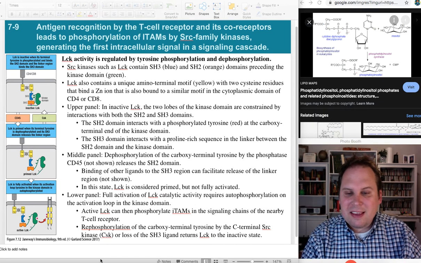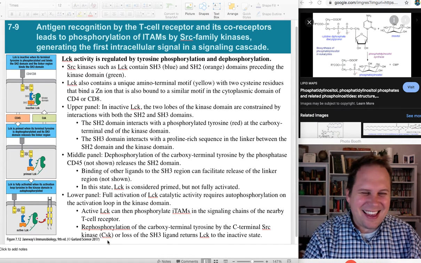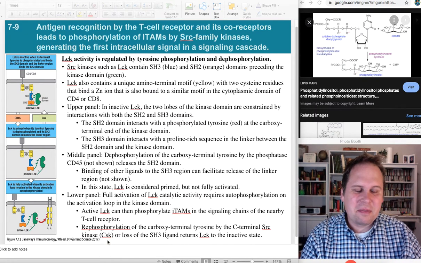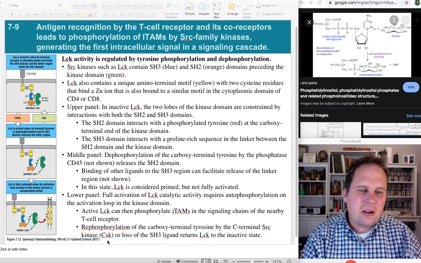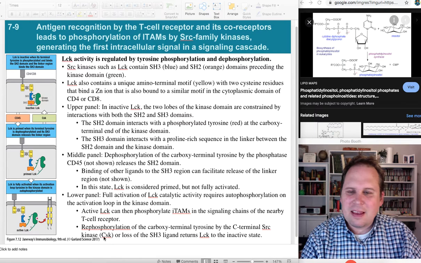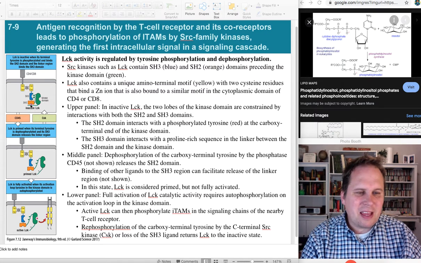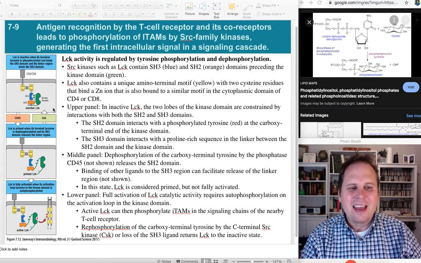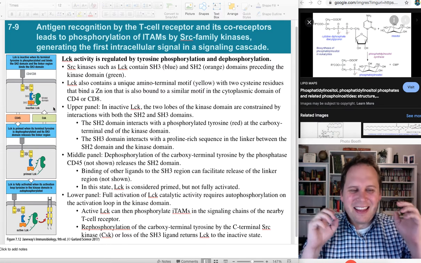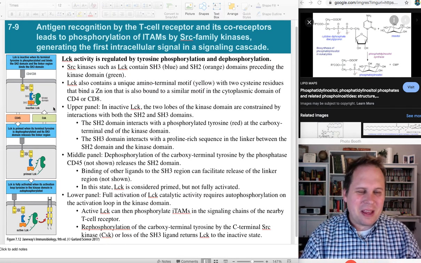Well, it's CSK. And so I think of this as like the dog whisperer going, yeah, CSK. It basically stops LUC from doing anything. C-terminal Src kinase is the full name of this thing, CSK. And it comes in and puts the phosphate back on this tyrosine, which then causes LUC to basically bite its own tail again. And so now the kinase domain of LUC will be inhibited. And so that's just going to be roving around, and eventually it'll find its target. And so you're on a timer. LUC only gets let out for a little while, and then it gets phosphorylated back up and locked away.